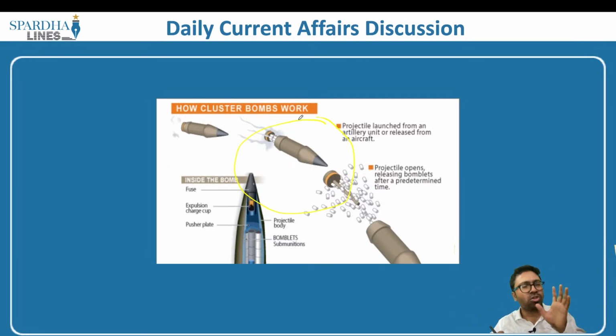What is the major drawback when it comes to these cluster bombs? They may explode immediately and they may not explode immediately as well. So this particular ammunition, the cluster bomb, will not explode immediately. They may stay in that particular area for a very long period of time, and ultimately when people don't even know that this particular bomb or the munition exists, it may explode.